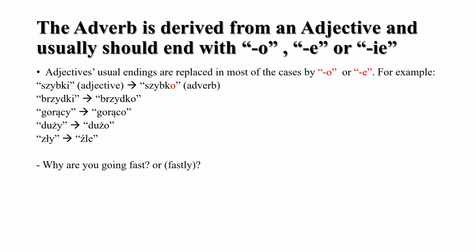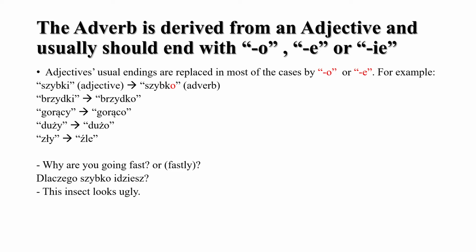So let's see some examples. You can pause if you think you can write the translation. Why are you going fast? The translation is: dlaczego szybko idziesz? Szybko is the adverb. We don't say szybki, we say szybko because it's an adverb. And idziesz means to go or to walk.